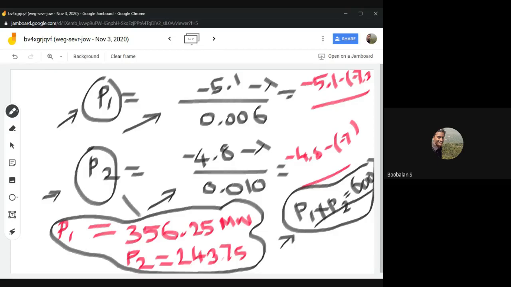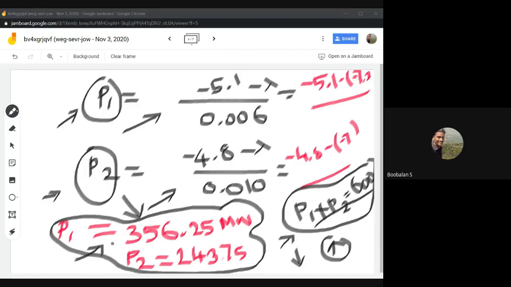So we are going to generate 356 megawatts from generator 1, and we need to generate about 243 megawatts at generator number 2, right? That way the cost function will be reduced. If you run it like this, you will definitely be able to reduce the cost function and increase power generation efficiency, right? This is the optimum power generation. So this is the main thing, and this is how we generate electricity in our system, right?